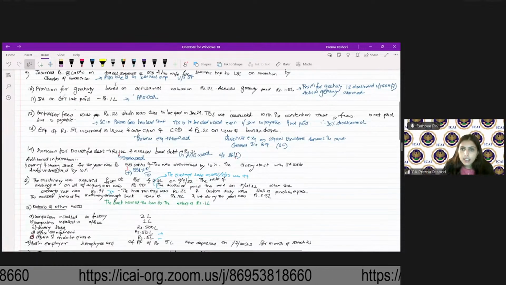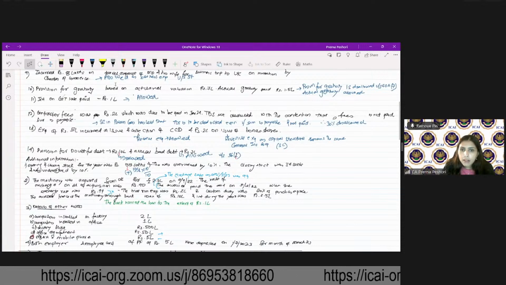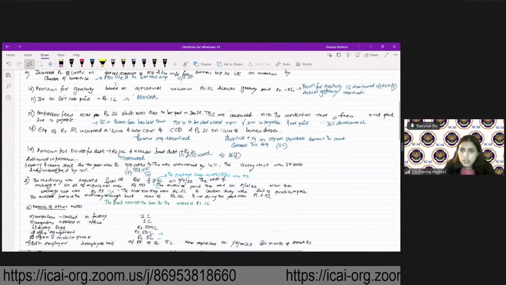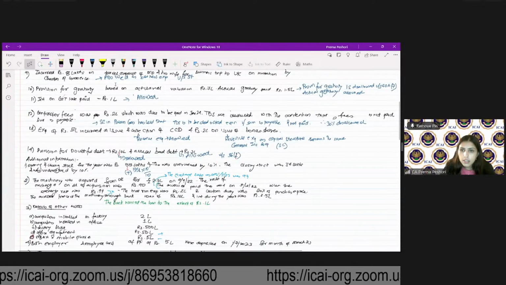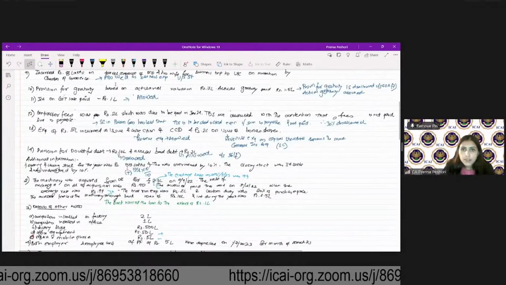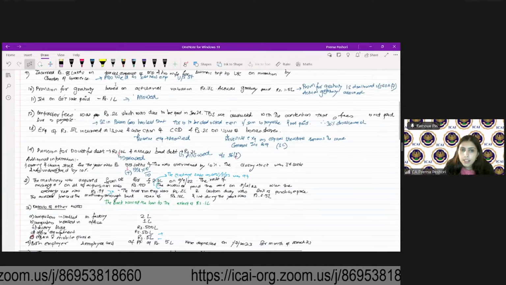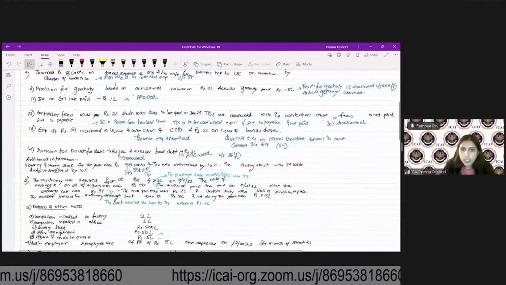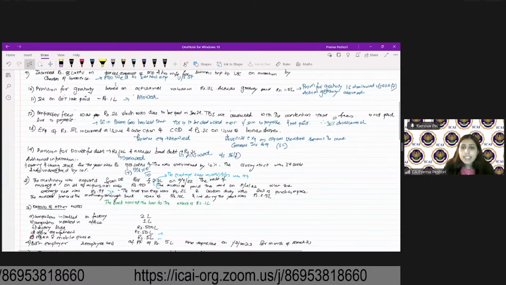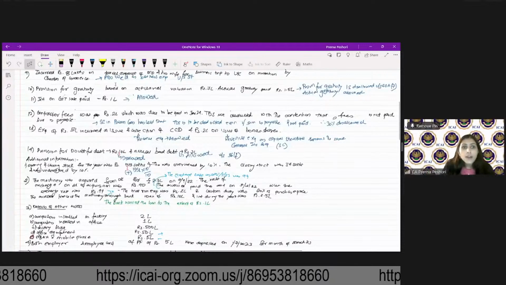Will we add back or reduce? Add back. That's right, Viraj. We will add back the amount because this is undervalued, so my profits have been lesser. So I need to add back.